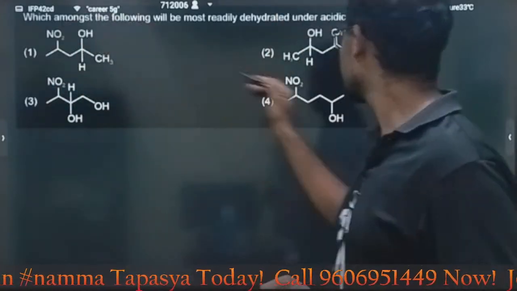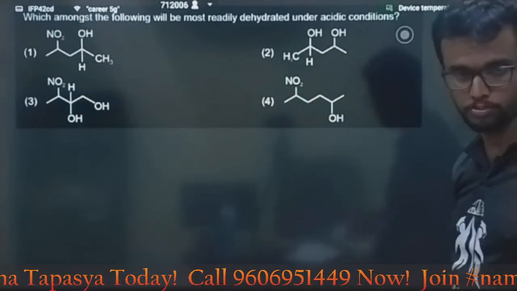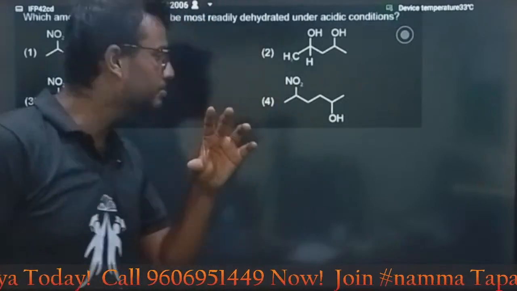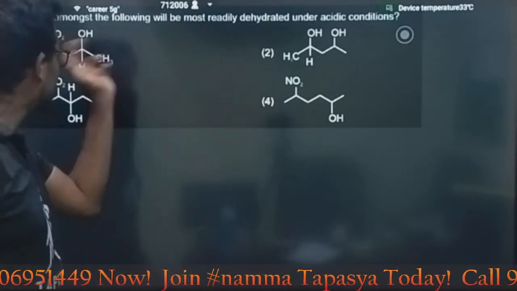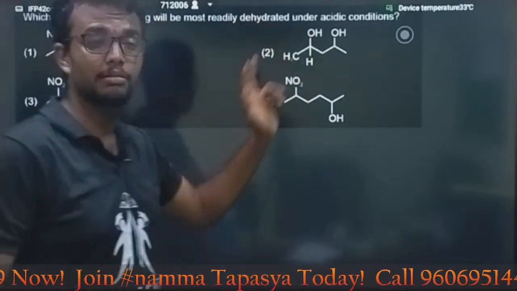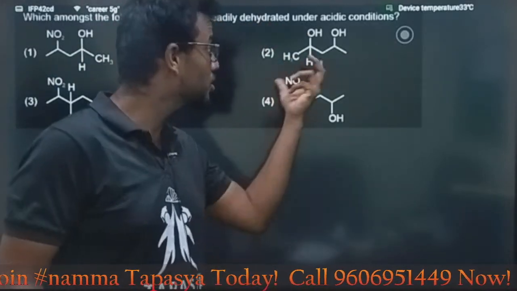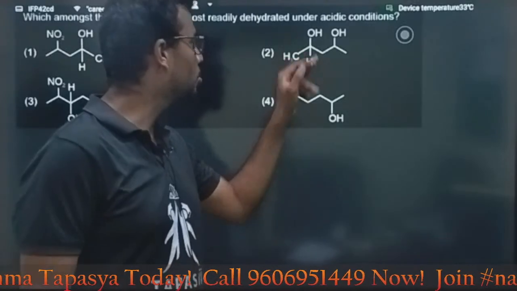Is there? Again, in this case also. But here we have a donating group. You can easily get the answer, my dear students. In all these 4 options, what is the major difference? In these 3, you have a withdrawing group. In option B, you don't have any withdrawing group. You have a donating group. That's why the answer is option 2.